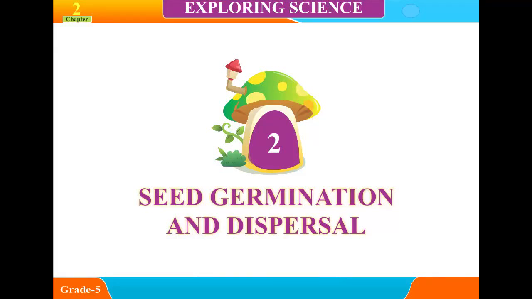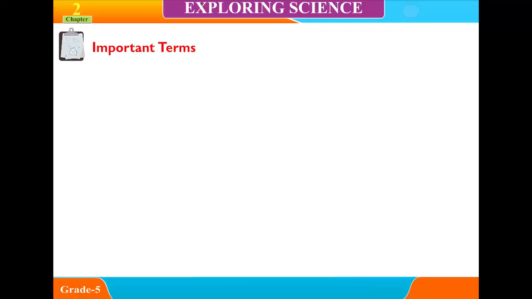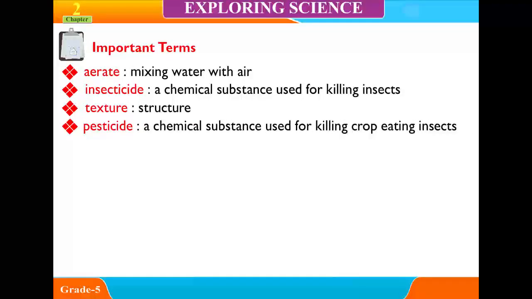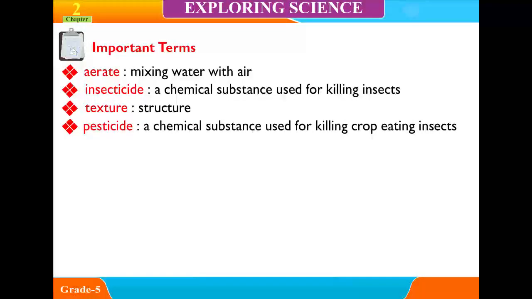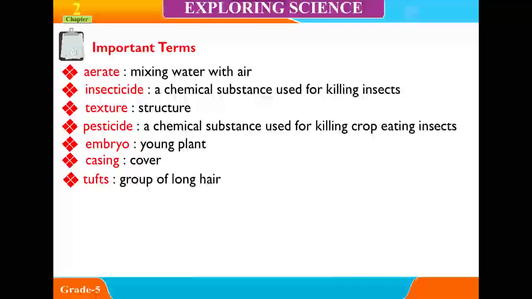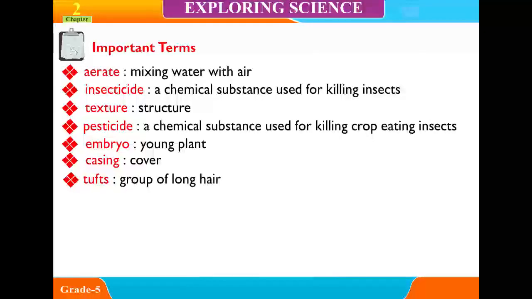Chapter 2. Seed Germination and Dispersal. Important terms. Aerate, mixing water with air. Insecticide, a chemical substance used for killing insects. Texture, structure. Pesticide, a chemical substance used for killing crop-eating insects. Embryo, young plant. Casing, cover. Tufts, group of long hair.